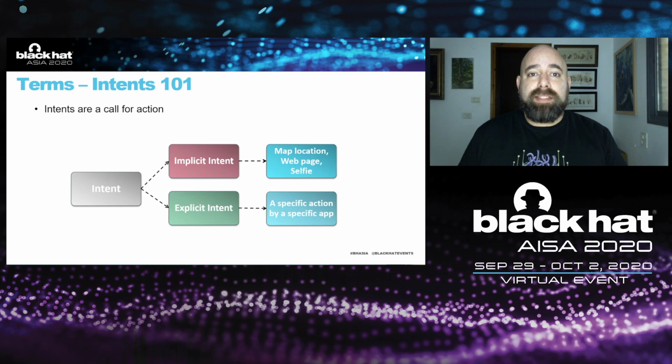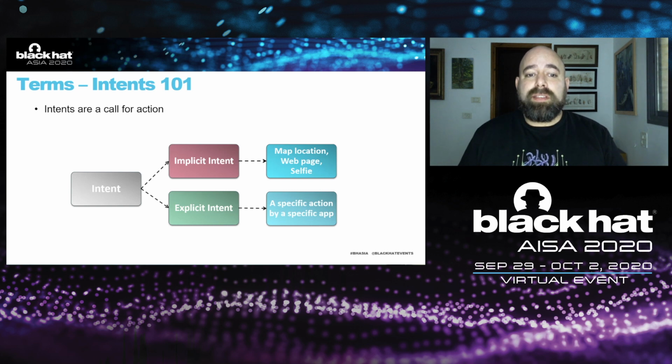And we see these examples, for example, when we use map locations, then our favorite map application would take this intent and use it. Or a web page, we just click a web page, an intent is sent, and then our favorite browser will use that. The same with the selfie. The Google PA sent an intent for a selfie, and then the camera application caught the intent and opened the camera. So this is, as far as intents go.